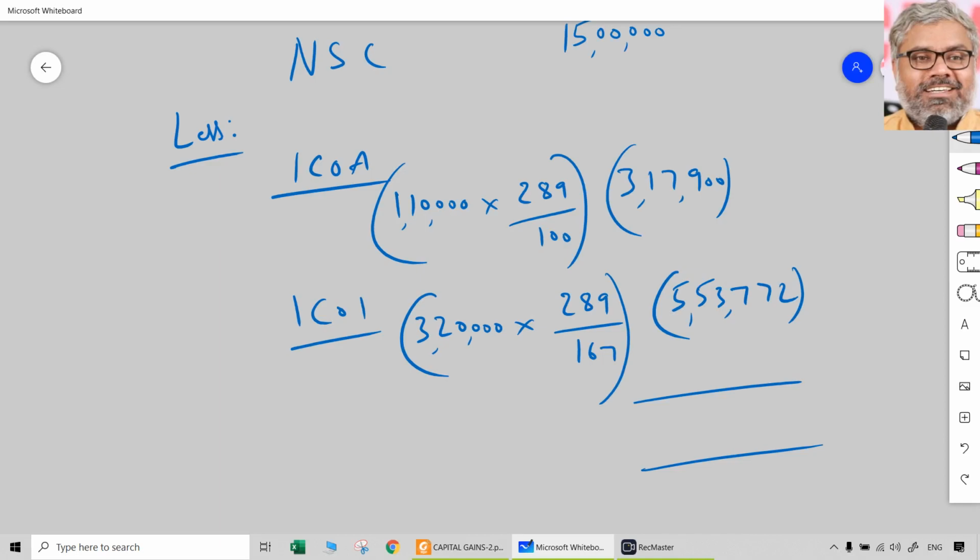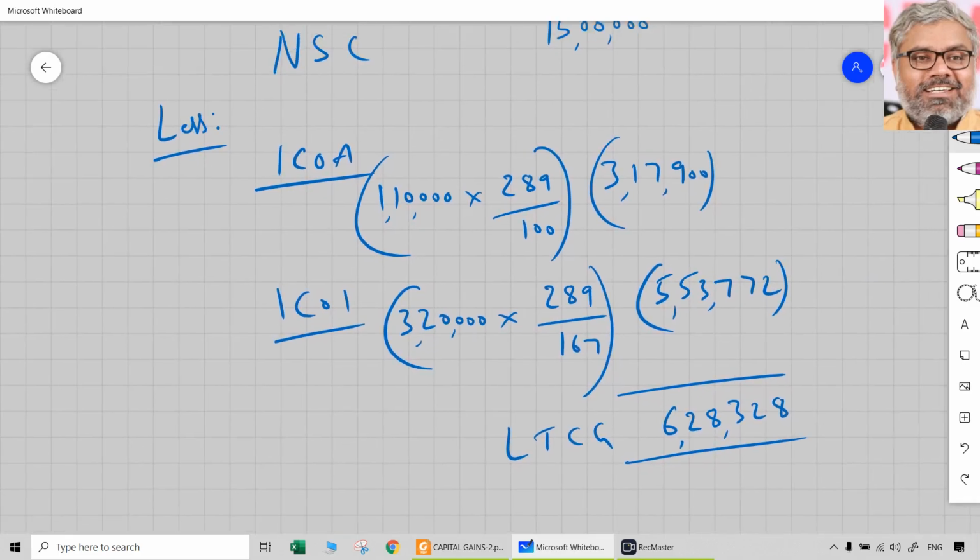When you have the indexed cost of acquisition and indexed cost of improvement, deduct it from the full value of consideration or net sale consideration. In this case, you get 5,53,772 and 3,17,900 has to be reduced from 15 lakhs. So the long-term capital gain here is 6,28,328. You have to clearly write in full form: long-term capital gain.